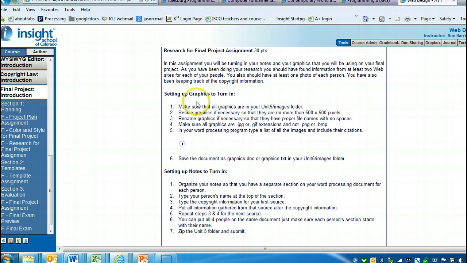So as you go through and do your research and you find the pictures, of course you're going to create an images folder in the Unit 5 folder, so make sure you have that. Resize the graphics, rename the graphics so they have proper names with no spaces, all small letters.